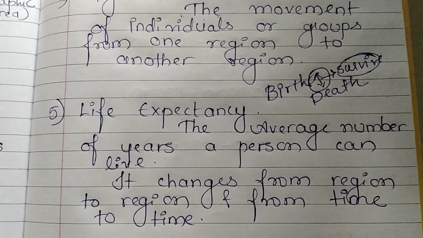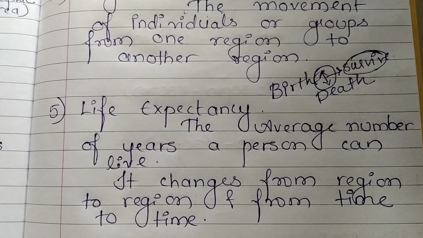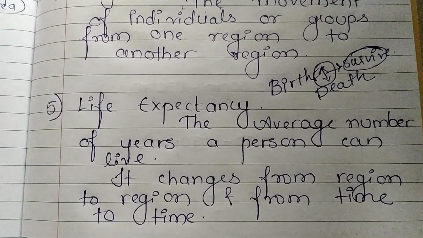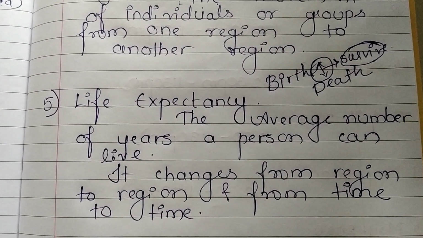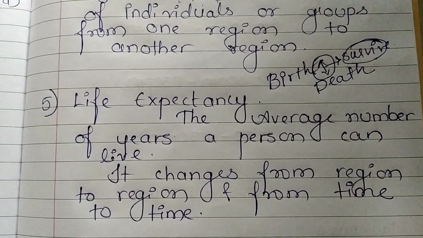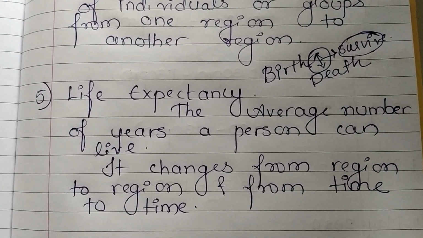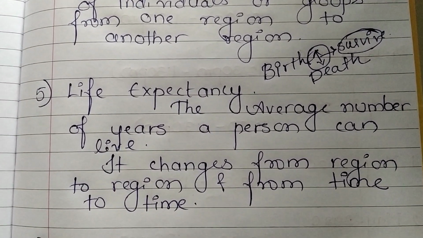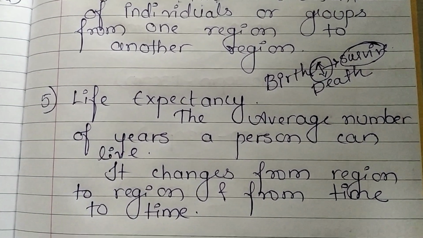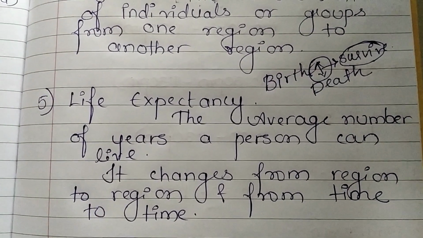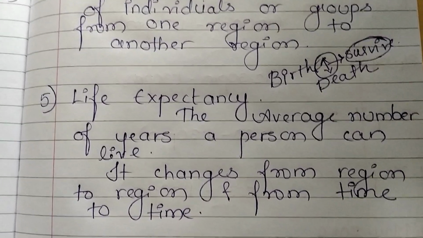Hence it depends on the region and also on the time. If there are disasters, crises, floods or droughts, then in that duration there are many deaths at a sudden moment, so even in such cases the life expectancy differs.